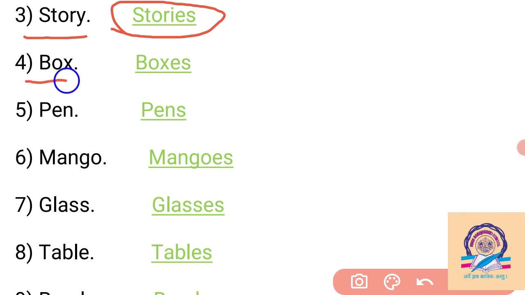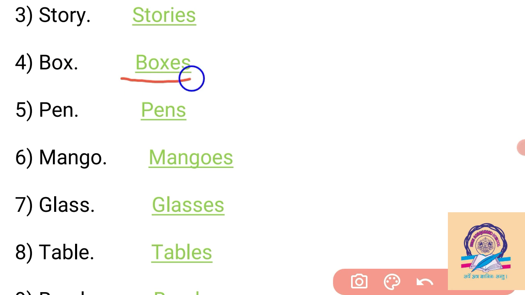Then box: if the last letter is x, we have to add es to the noun. So box changes into boxes, we add es here. Then pen, pen is a simple noun, so we can easily add s after pen. So pens is a plural noun here. If the noun ends in o, we have to add es to make the plural. So mango changes into mangoes.